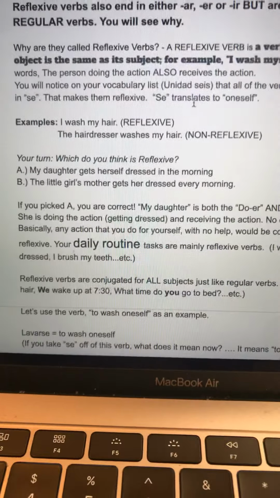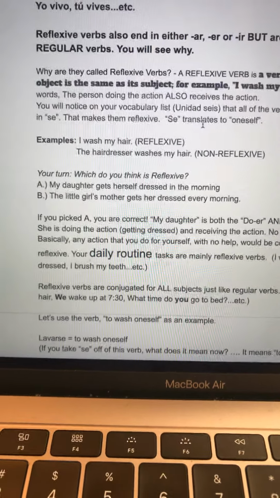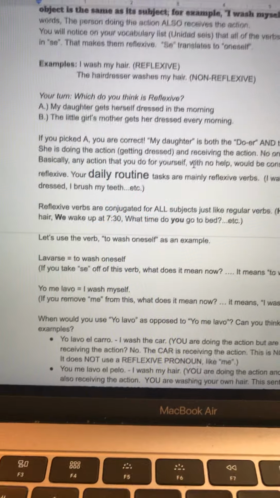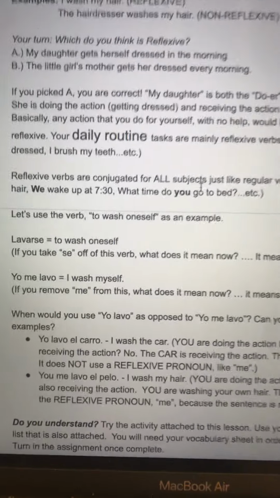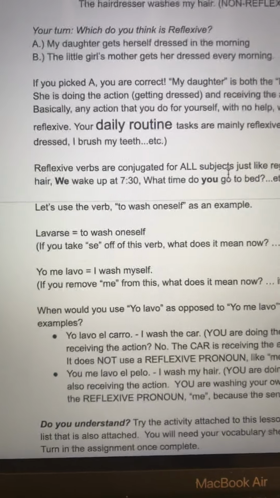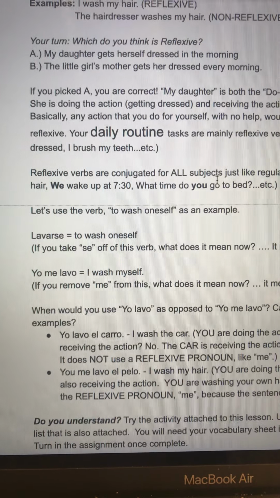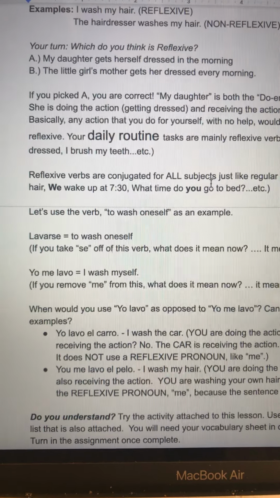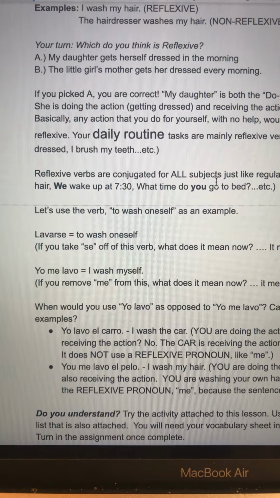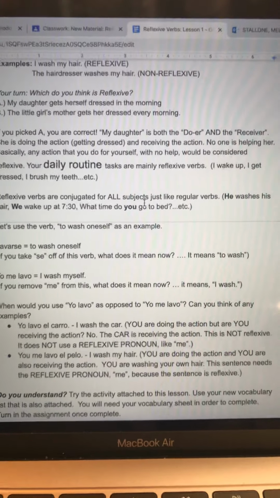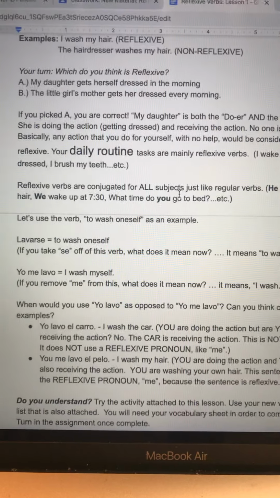So let's use the verb to wash oneself, which is on your vocabulary list, as our first example. Lavarse means to wash oneself. If you take the se off of this verb, what does it mean now? It means just to wash.